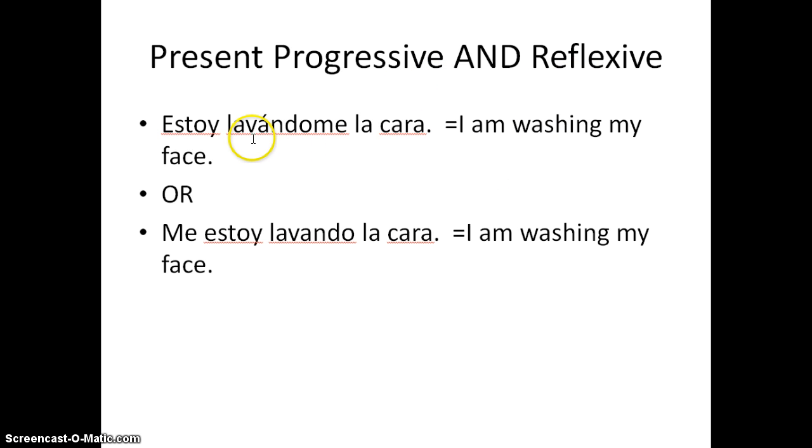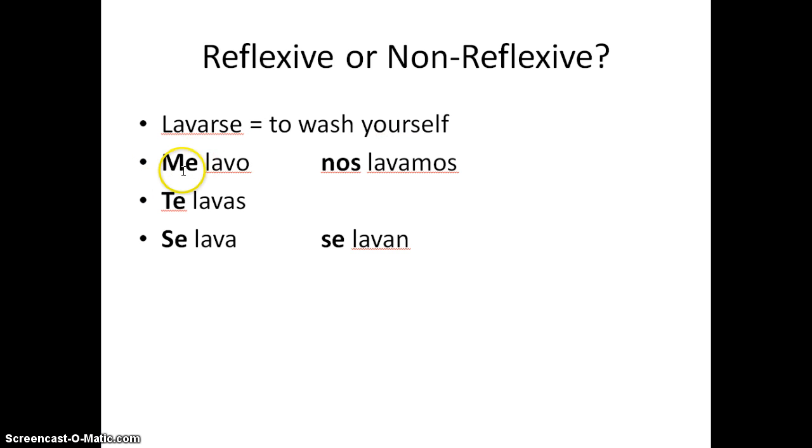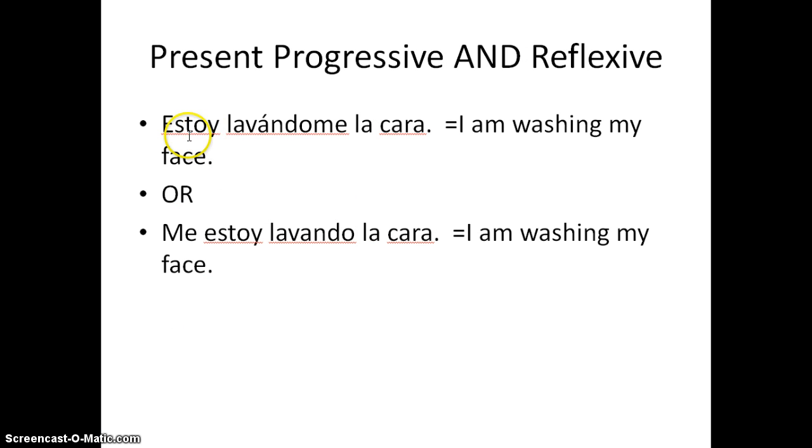Okay, washing, lavarse. So you would need to say, because remember, normally to say I'm washing is me lavo. But this is an action in progress, so you're going to have to use the verb estar in the middle. I am, estoy lavándome la cara. You could put the me at the end of this participle, or you could put it way up here in front of the estoy.